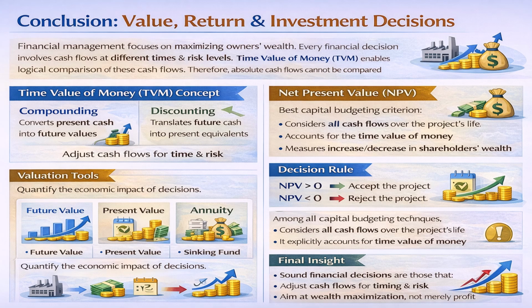Let's discuss again the compounding. Compounding is calculating the interest with principal after every year. Discounting rate translates future cash into present equivalents. Valuation tools which we have discussed: future value, present value, annuity. Future value is calculating the future value on the basis of compounding.